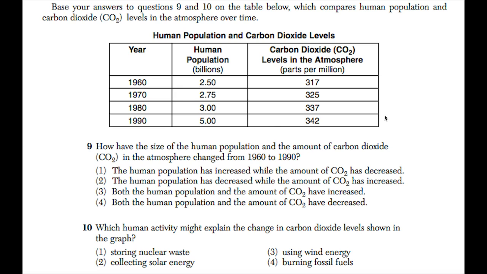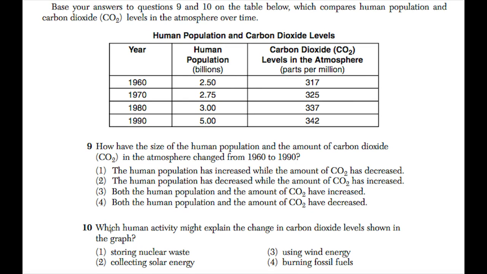It has increased and it also has increased. But let's keep on looking. Both the human population and the amount of CO2 have increased. No, this one says decrease. Sorry. Both the human population and the amount of CO2 have decreased. So I read this wrong, guys. I'm sorry. I'm going to read it again. The human population has decreased, has this decreased? While the amount of CO2 has increased, has this increased? Okay, so I want you guys to answer that on your own.